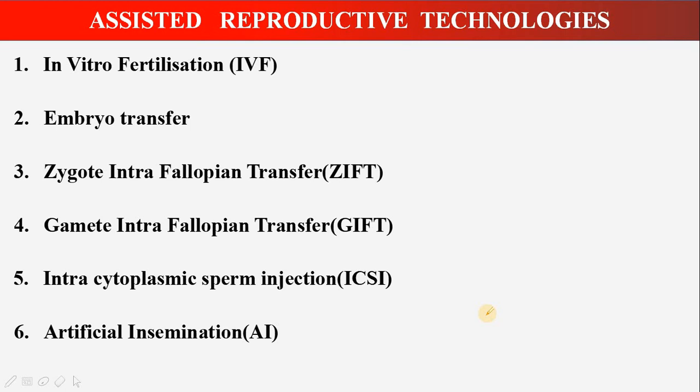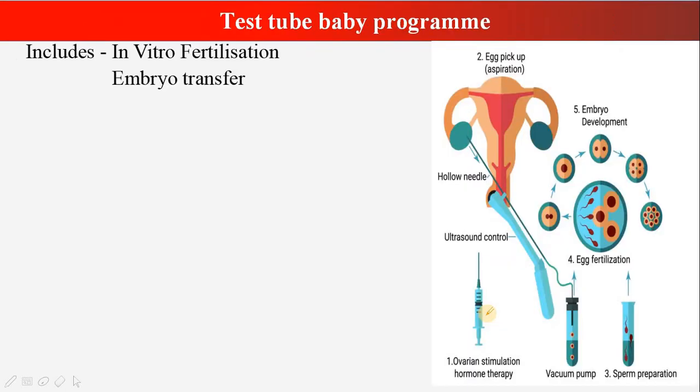So moving on to the first assisted reproductive technology, that is in vitro fertilization. In vitro fertilization and embryo transfer together is called the test tube baby program. You would have heard about this term, test tube baby. So it mainly includes in vitro fertilization and embryo transfer.